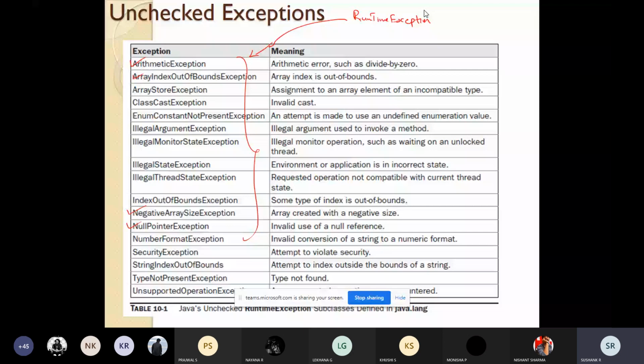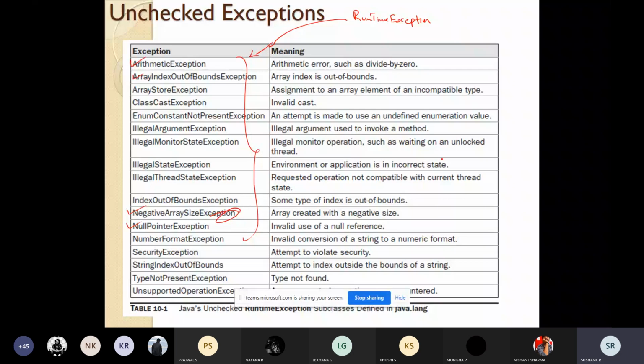When I'm dealing with arrays, I'll be using array index out of bound exception and negative array size exception. If I want to refer to something, it should not point to an invalid reference, so at that time I'll be using null pointer exception. So like this, you use them based on the application. These are some of the subclasses which come under unchecked exception. So the meaning is given.